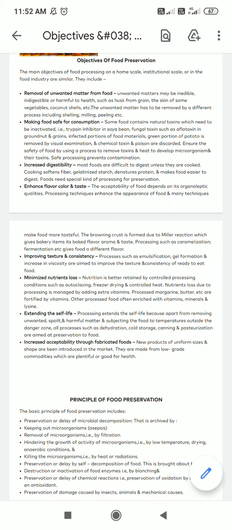and maybe that is the reason we have to preserve fruits or vegetables or any food items, because as time passes, the quality of the fruit reduces, as well as the nutritional content of the food. So that is the reason we go for different preservation techniques, so that at particular temperatures it will remain fresh and also retain its nutritional content.